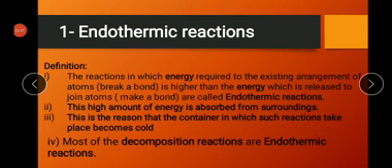Starting with endothermic: the reactions in which the energy required to break the bonds of the existing arrangement of atoms is higher than the energy which is released. It means the amount of energy being released is lesser as compared to the energy required to break the existing arrangement, which is higher.